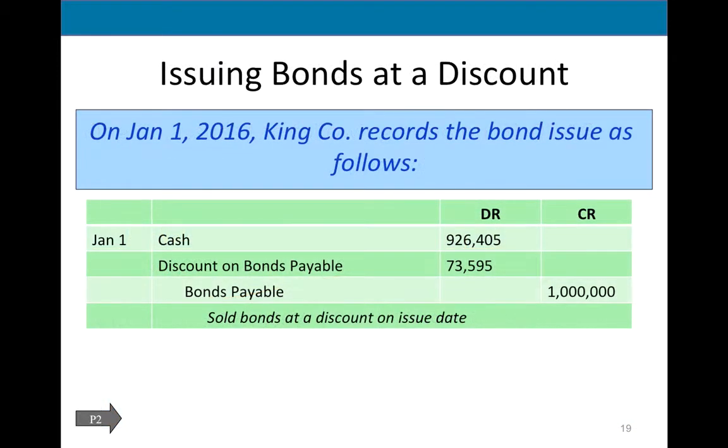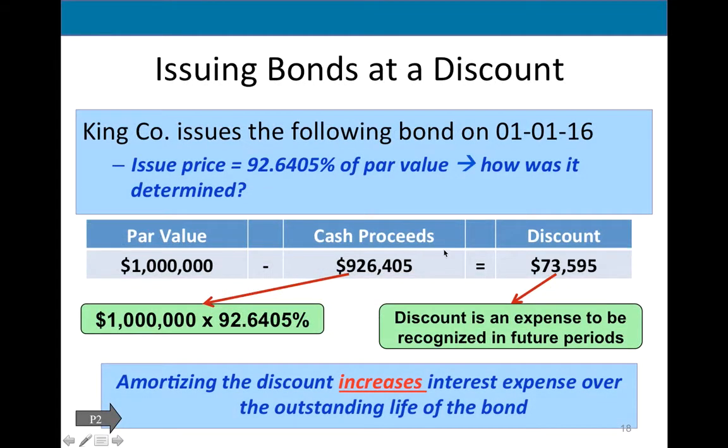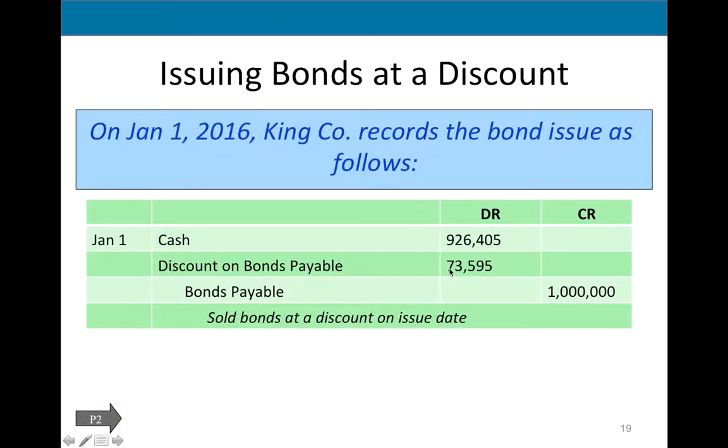Okay, so we're issuing a bond at $926,405. We owe $1 million. So the difference is this new account called discount on bonds payable. This is a contra liability. It's an expense to be recognized in the future period. It's my loss. But because the bond lasts for 5 years, it wouldn't be fair to just recognize it now.